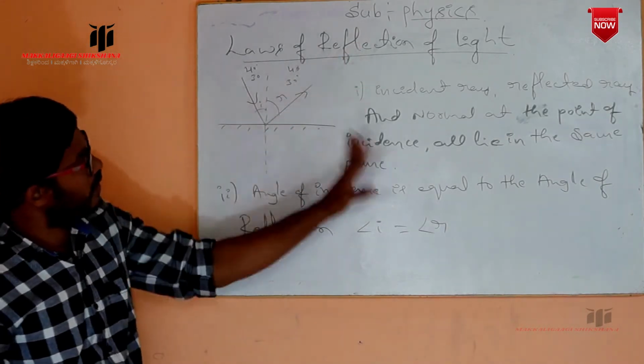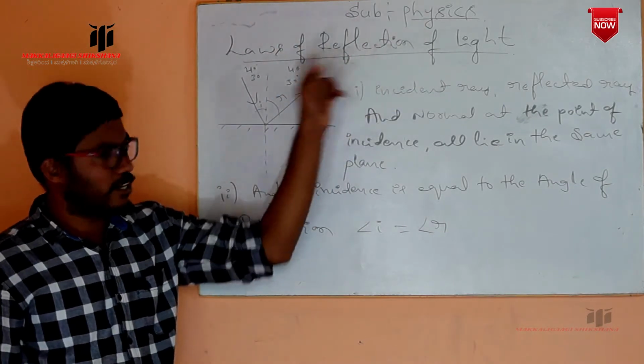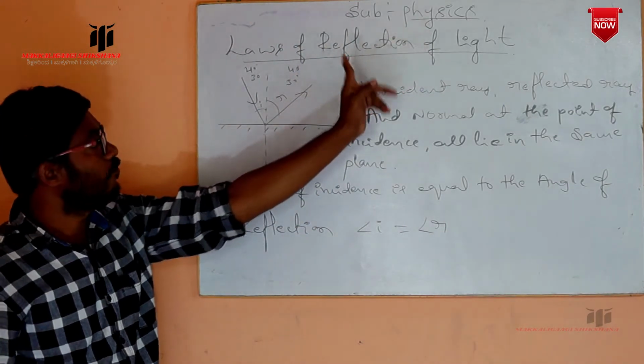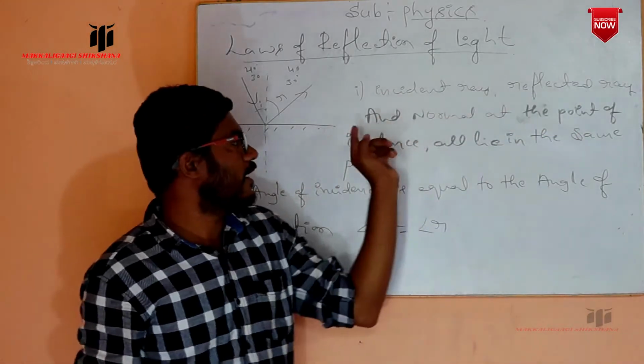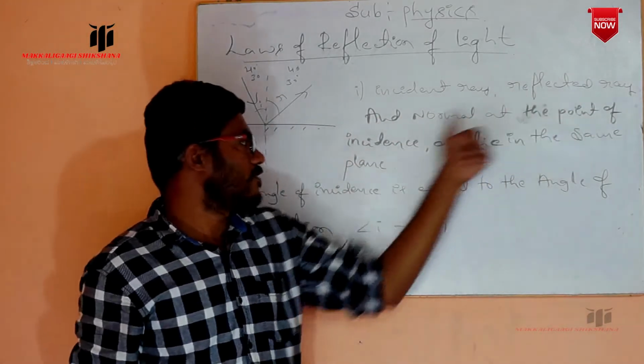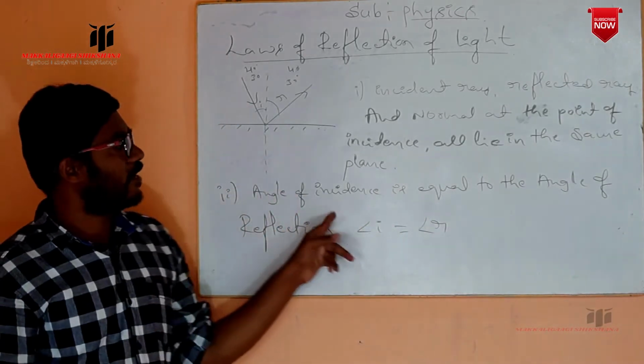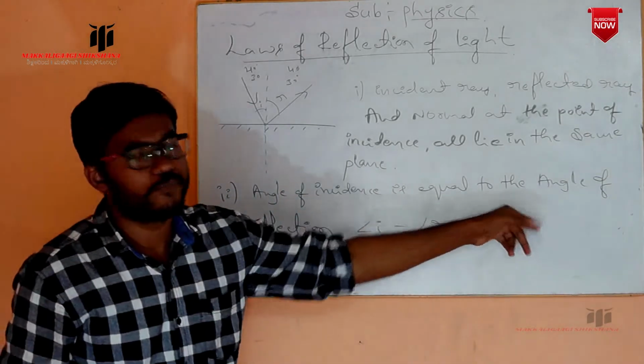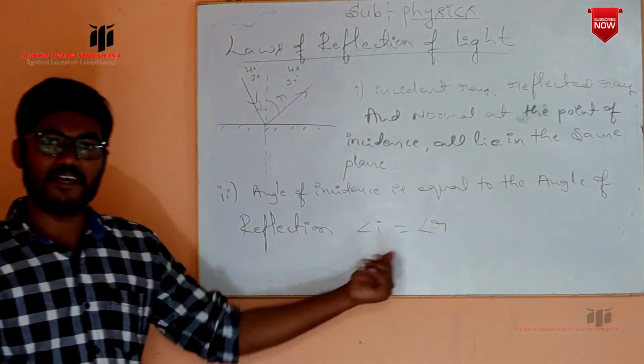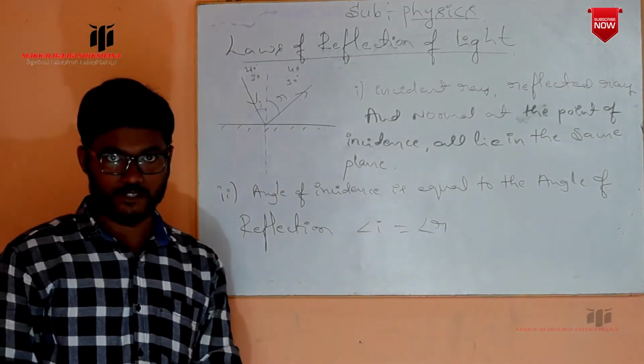But here you have to understand this reflection of light. There are two laws of reflection of light. One is the incident ray, the reflected ray, and the normal at the point of incidence all lie in the same plane. And the second law is the angle of incidence is always equal to the angle of reflection, that is I is equal to R. Okay.